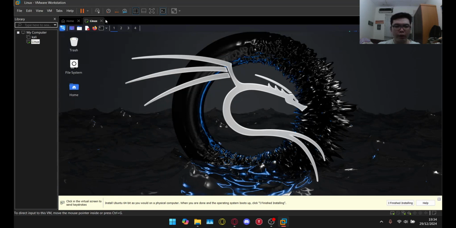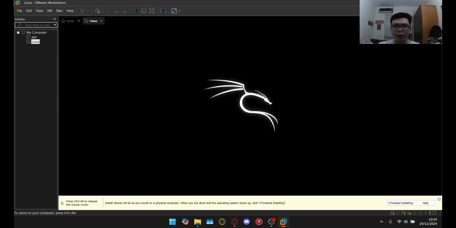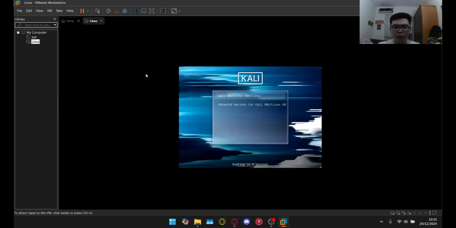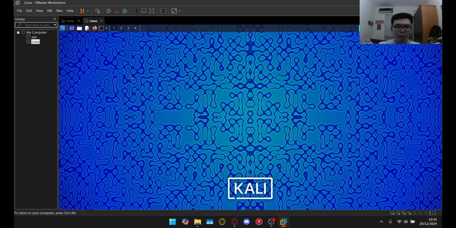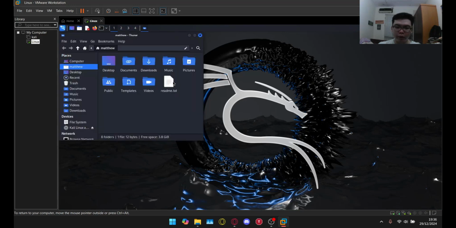If we want to save our state, we can just pause the virtual machine, or we can shut down the guest. Now if we shut down the guest, it will actually save the virtual machine. So if we power on again, it will open the menu again, which is the first menu option, and it will start loading, and it should ask us to enter our username again. I'm just going to enter it real quick. So there we go. And if we see the home folder, we already created the readme.txt.